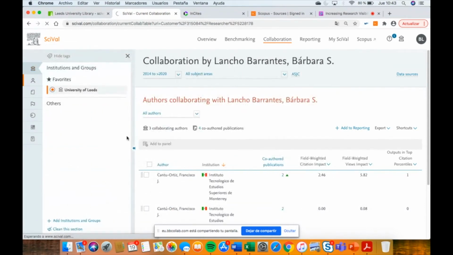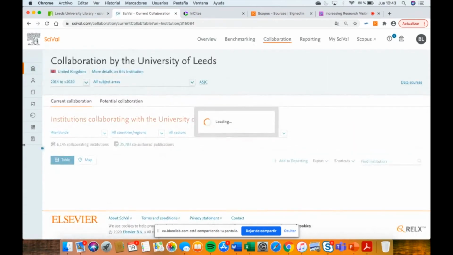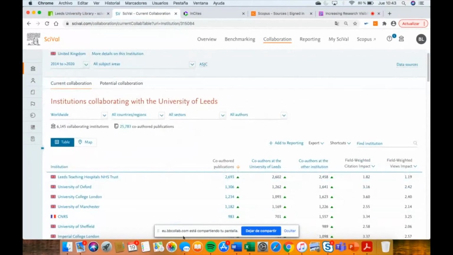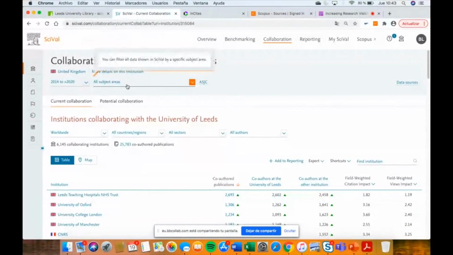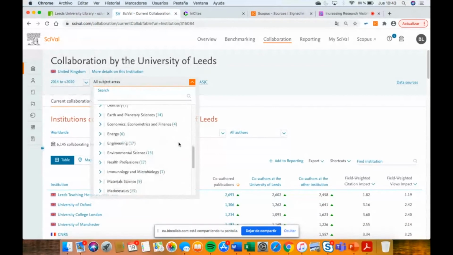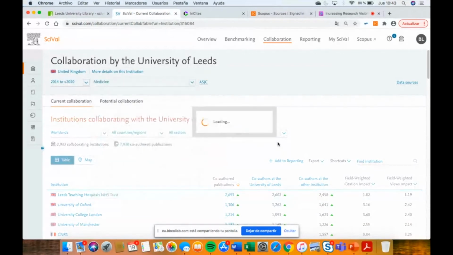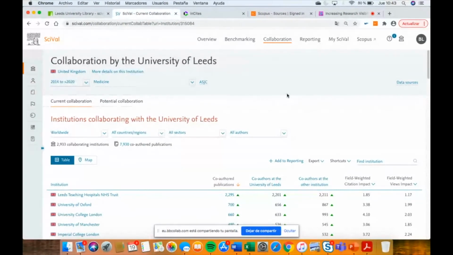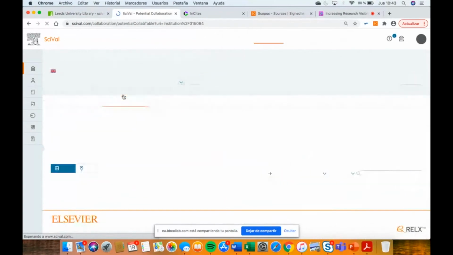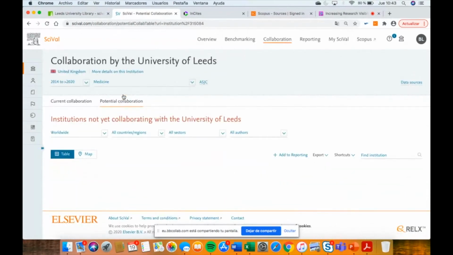But if you click, for example, on the University of Leeds, the same. This is the current collaboration of the University of Leeds at the moment in all areas. But if you select medicine, for example, you can see the current collaboration at the University of Leeds at the moment, and also the potential collaboration in terms of impact.